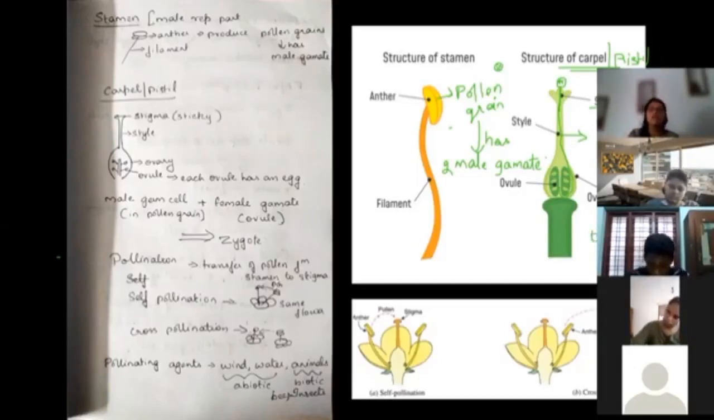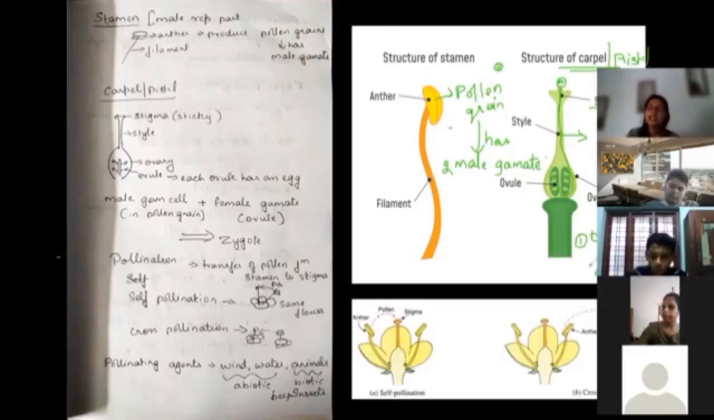One or more ovules are going to be there. It can be one ovule or it can be many ovules. Inside the ovule will be the egg. Okay, the ovary will be there. The ovary has ovules, and the ovule has the egg.